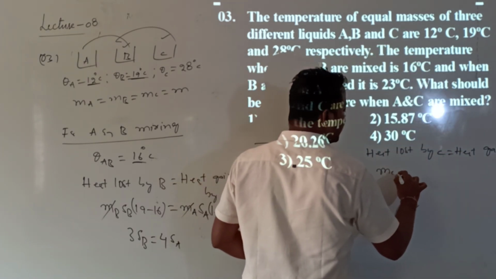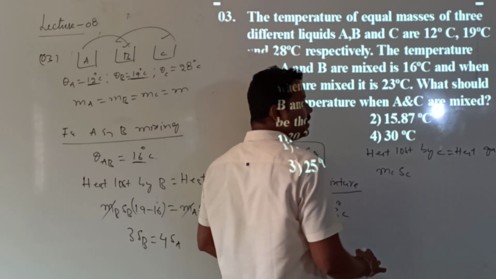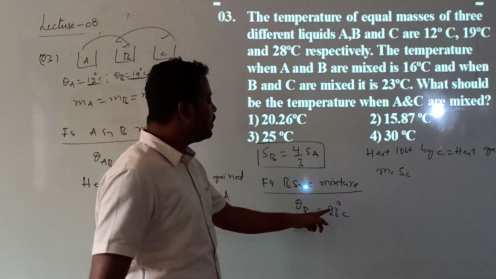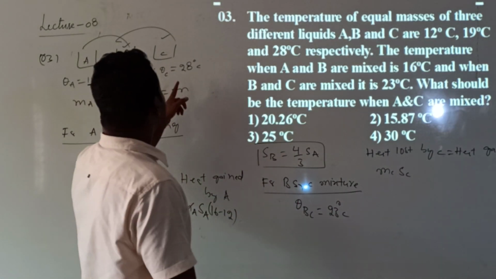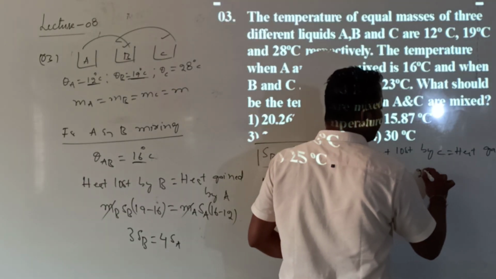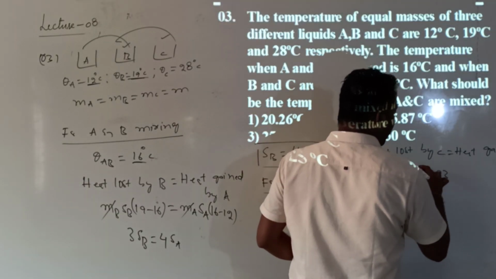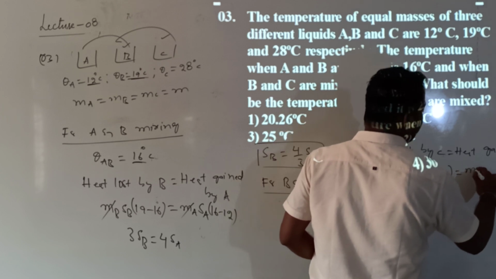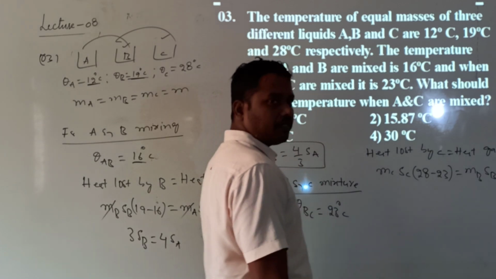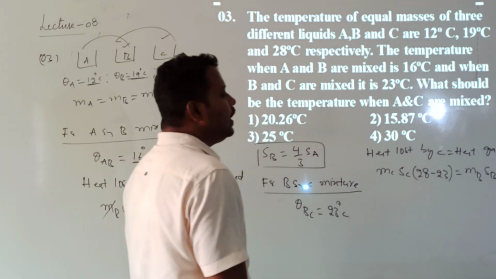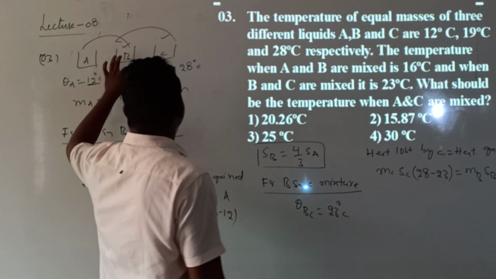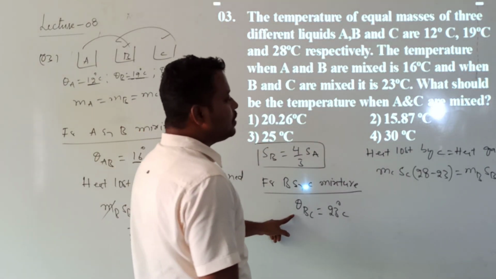Mass of C, MC, specific heat of C, SC, into temperature change. What is the final temperature of C? 23. Initial temperature 28. So the change in temperature is 28 minus 23, which will be equal to mass of B, MB, specific heat of B, SB, and the change in temperature for B: initial temperature 19, mixture temperature 23.